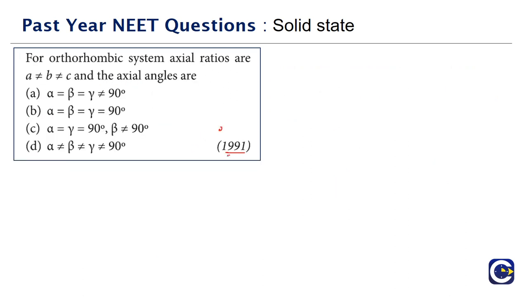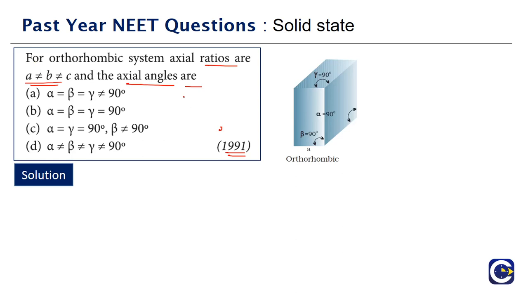This is a fundamental question on the types of lattices or crystal structures. For the orthorhombic system, the axial ratios are a not equal to b not equal to c, meaning the edge lengths are not equal. Every crystal system is characterized by axial ratios and axial angles.